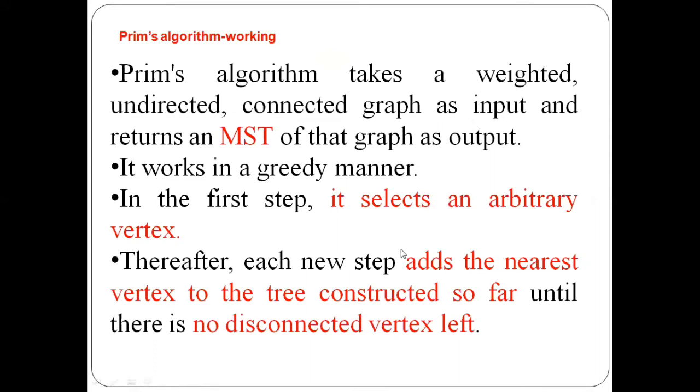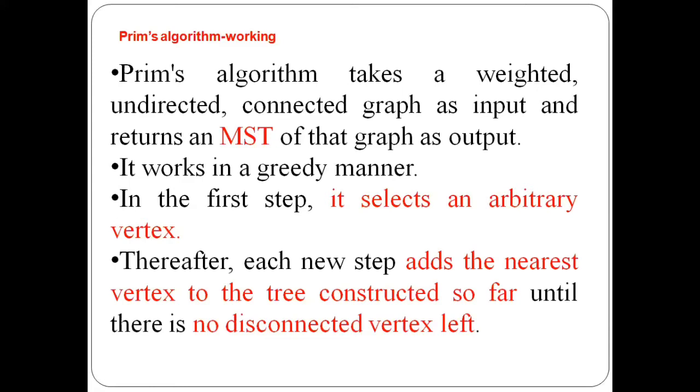Now we'll see the basics of Prim's algorithm. Prim's algorithm takes a weighted, undirected, connected graph as the input, and it returns a minimum spanning tree as the output. So it is a tree. How does a tree differ from a graph? It should not have a cycle. So the minimum spanning tree is a tree. It works in a greedy manner.